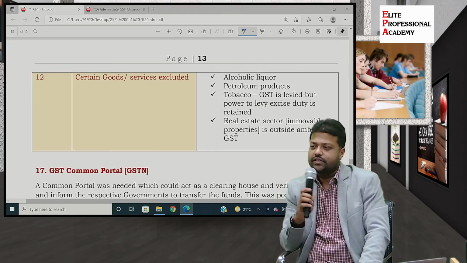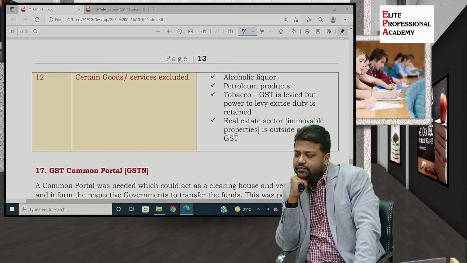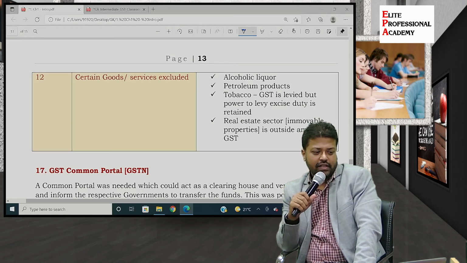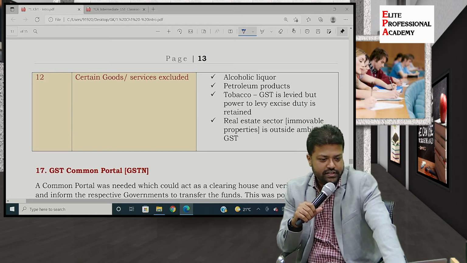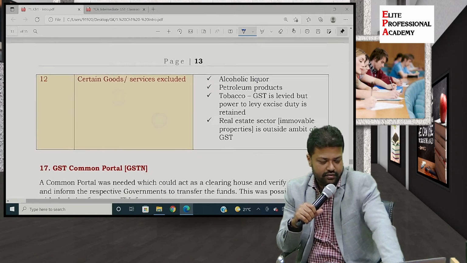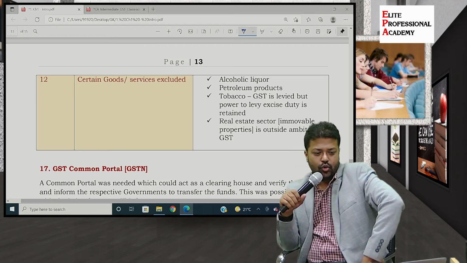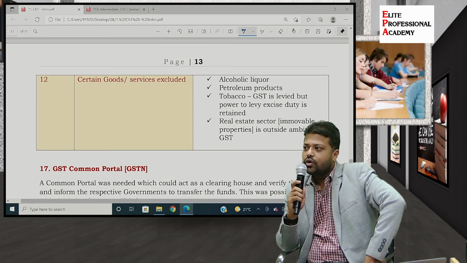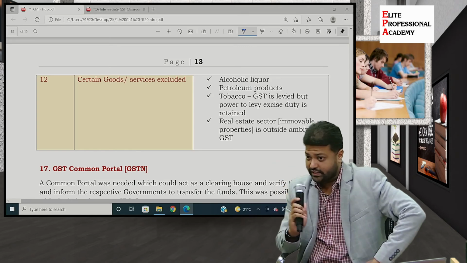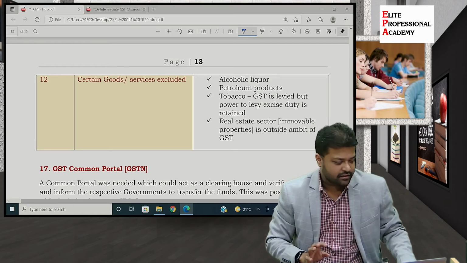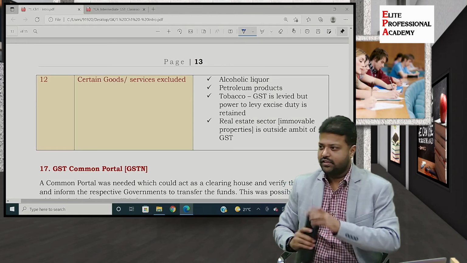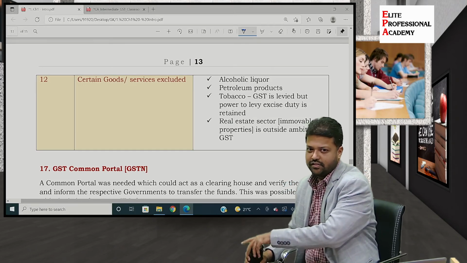Now who will explain this to me? Certain goods or services are excluded. First let's discuss alcoholic liquor for human consumption. Why is it not in GST? I want the exact reason. We have discussed this at length. This is just a revision. No new point.